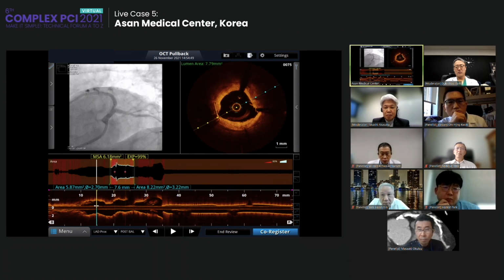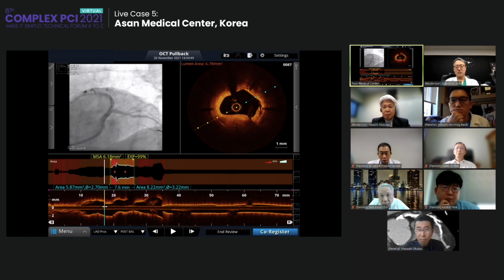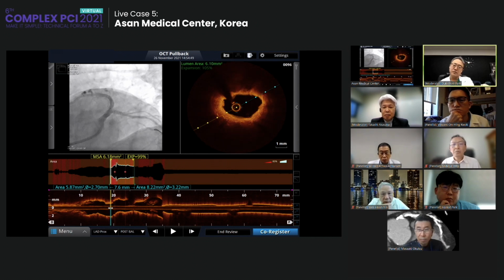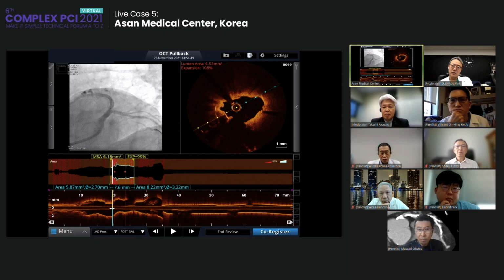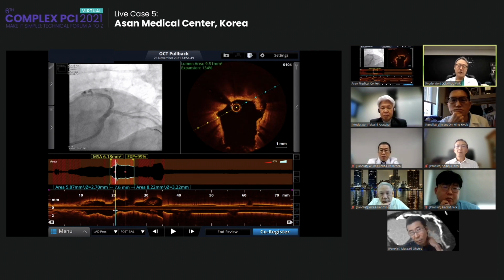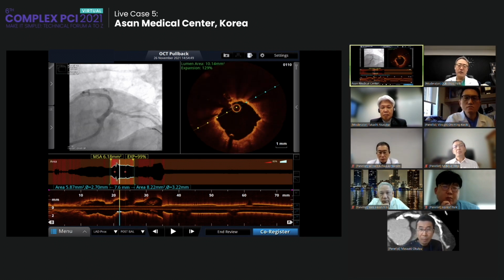Here is the proximal LAD. You can see some balloon-related dissection. Still, the vessel is somewhat eccentric, but the lumen became more than 7 now. And here is the ballooning POC, 3.5. The left main to LAD was 4.0, and now it is